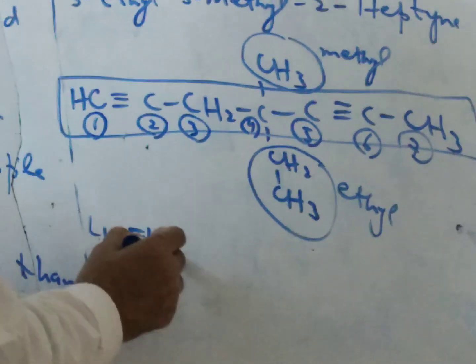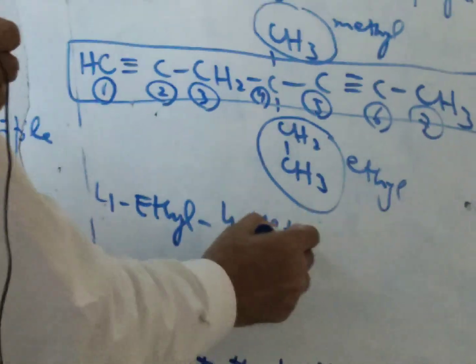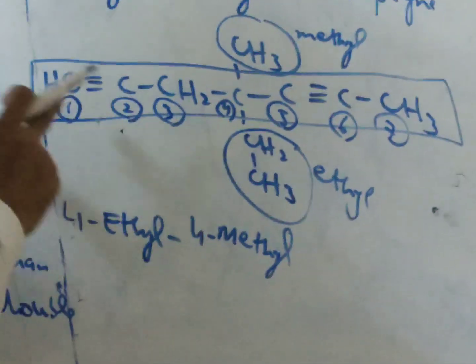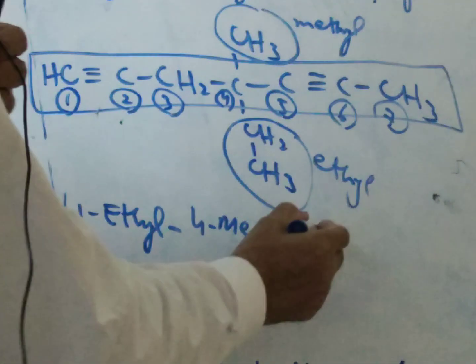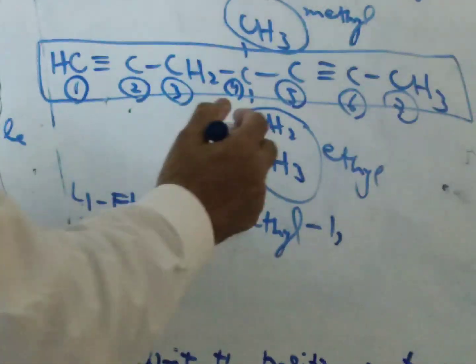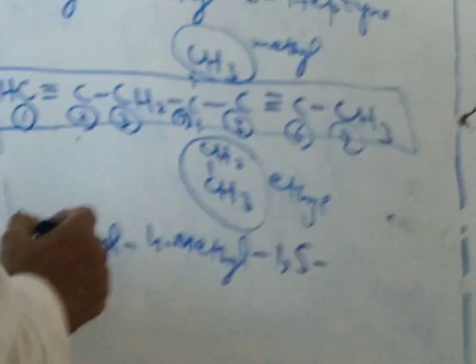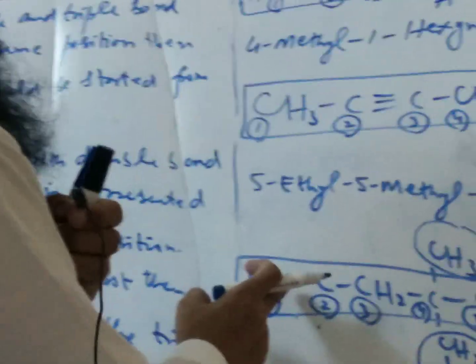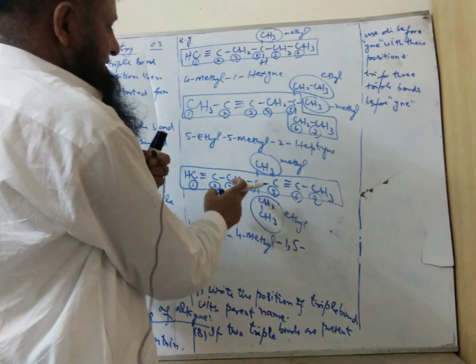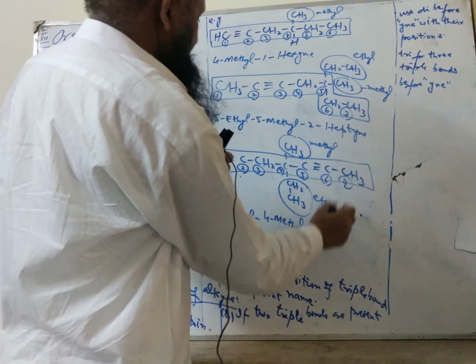So 4-ethyl, methyl on the same position, 4-methyl, and then the triple bond at the first position, 1, comma, then the triple bond at the 5th position. 1 represents the first position of the triple bond. This is the 5th position of the triple bond.